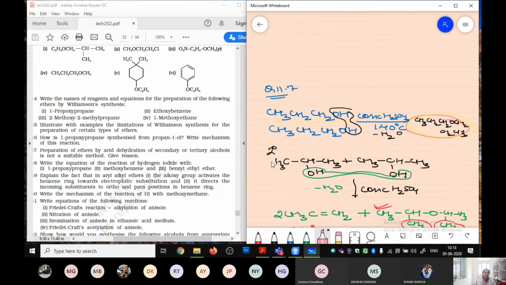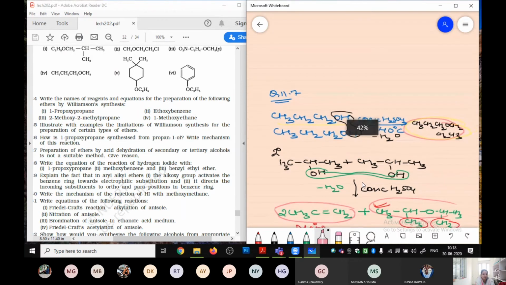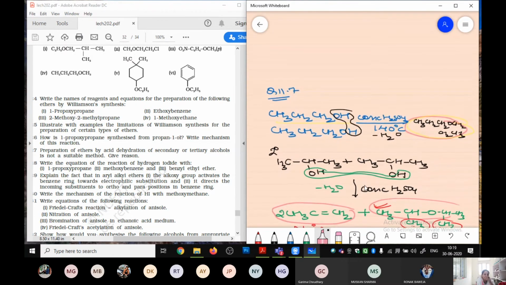But the moment I took the second degree alcohol, तो क्या हुआ that I got the combination of the alkene as well as the ether. I got both, and I told you that we got the ether as a minor product. The reason for that minor product, what I told you, कि यहाँ पे एक CH3 present है, एक CH3 यहाँ पे present है. Due to the presence of these two CH3, there was the steric hindrance.